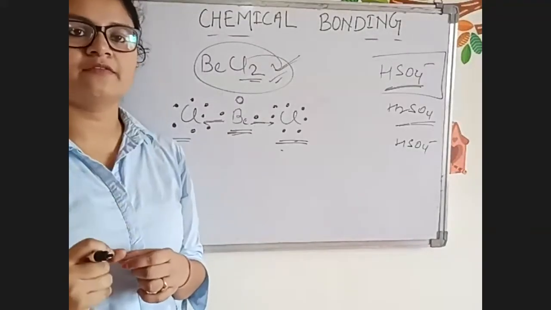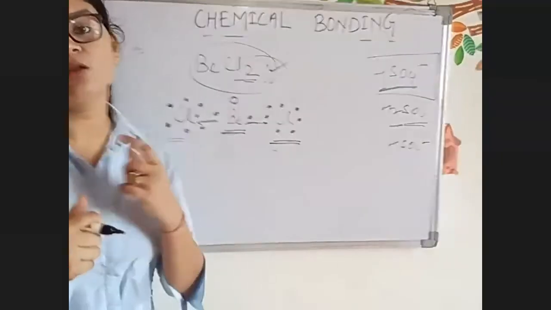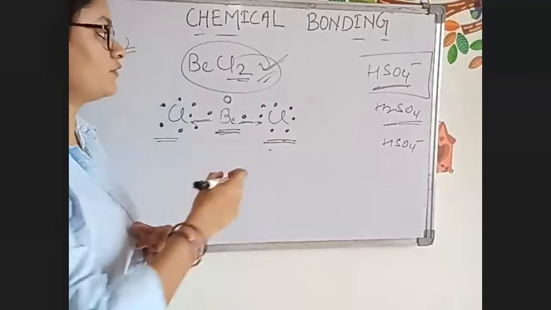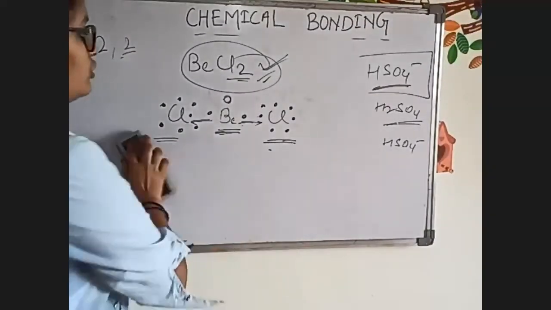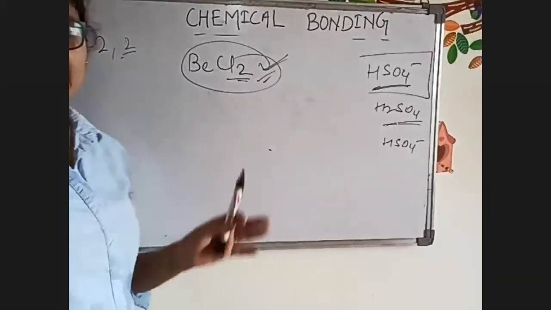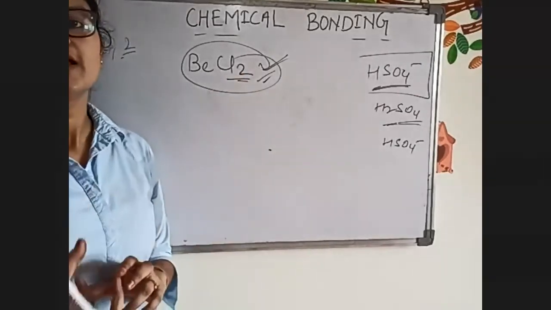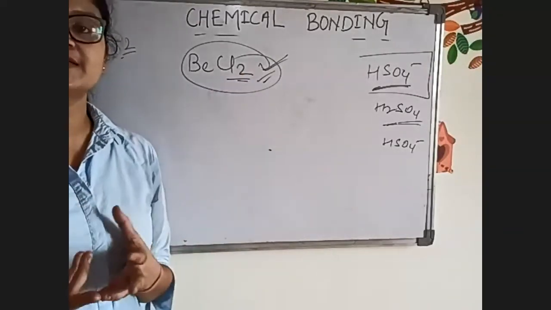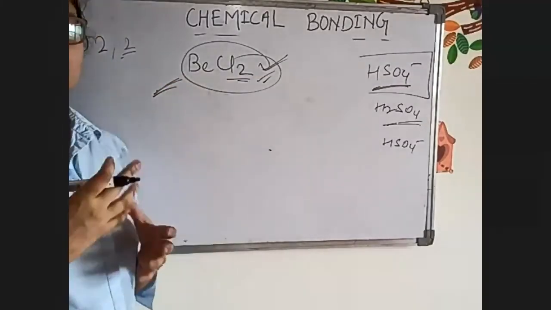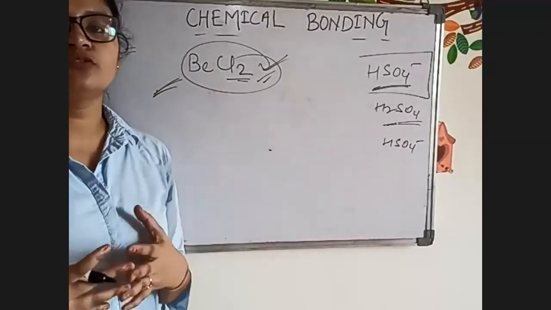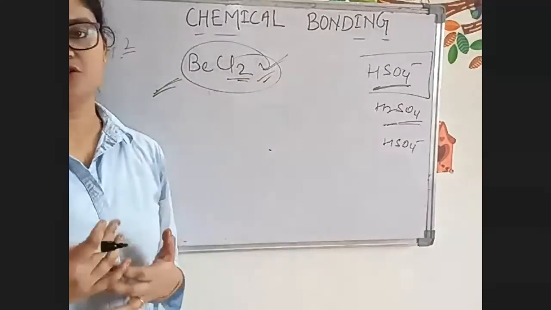Like 4 options will be given, and you have to find out which of the compounds obeys the octet rule. The concept of the octet rule and the valence electron concept, everything is needed, and we should know how to write the structure. Then only are we able to find out which compound obeys the octet rule and which does not.